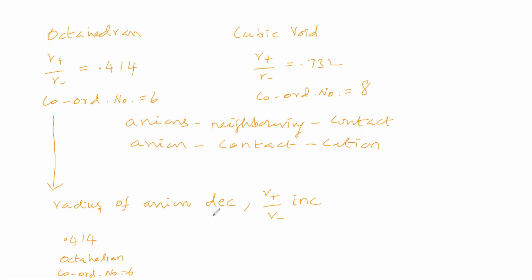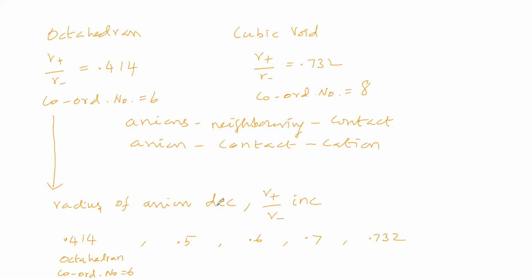We are wantedly decreasing the radius of the anion, so the radius ratio increases. Suppose it is becoming 0.5, then 0.6, then 0.7, then 0.732.